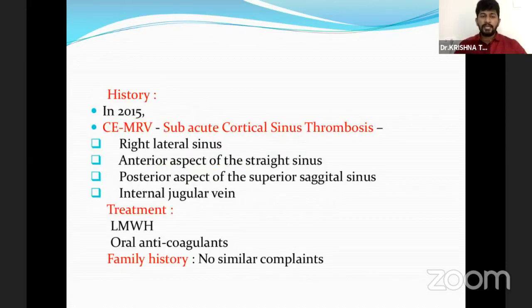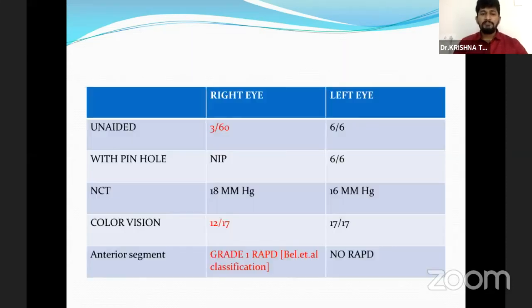Coming on to the history, in 2015 he had an episode of headache. For that, he got a neurological evaluation done, where the contrast-enhanced MRV showed subacute cortical sinus thrombosis involving the right lateral sinus, anterior aspect of the straight sinus, and posterior aspect of the superior sagittal sinus and internal jugular vein. He was started on low molecular weight heparin and oral anticoagulants. No similar complaints in the family.